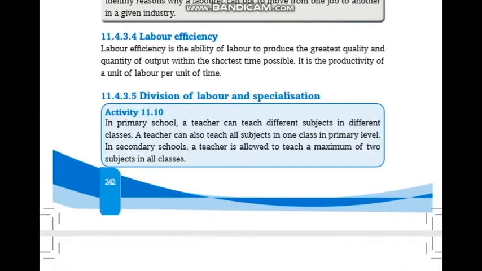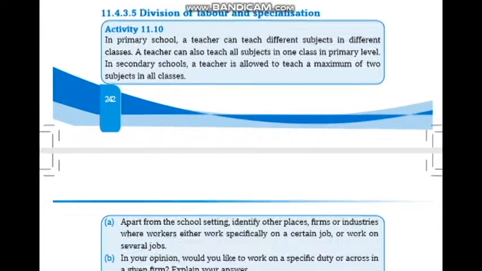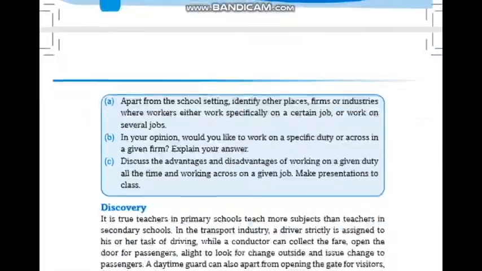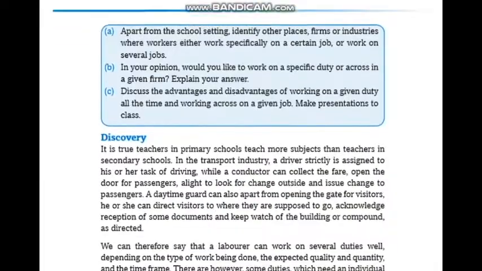Labor efficiency. Labor efficiency is the ability of labor to produce the greatest quality and quantity of output within the shortest time possible. It is the productivity of a unit of labor per unit of time. Division of labor and specialization. So, what is the division of labor and specialization?